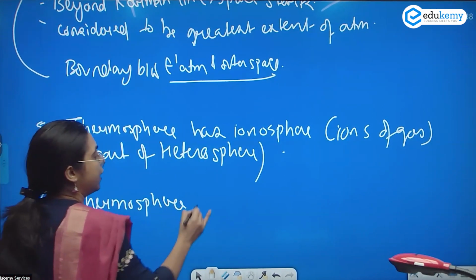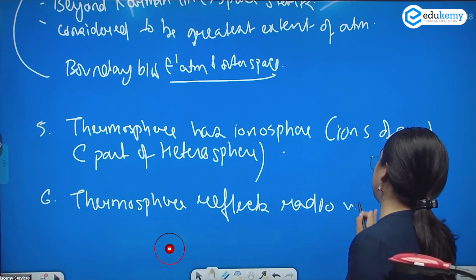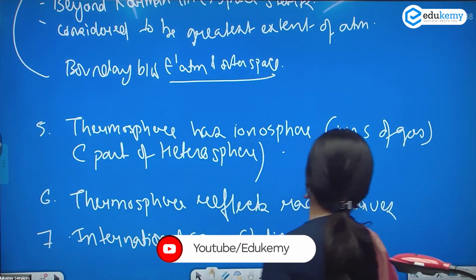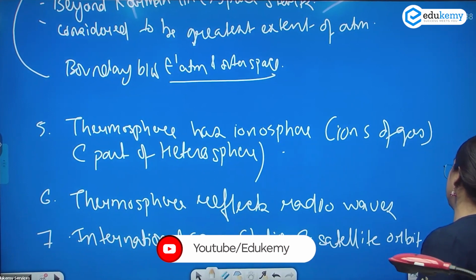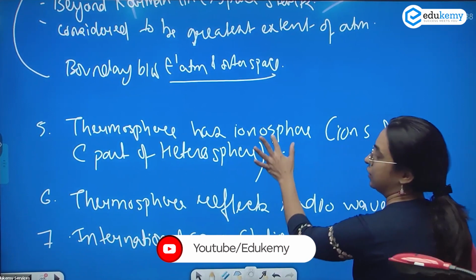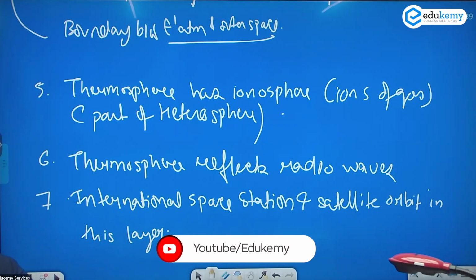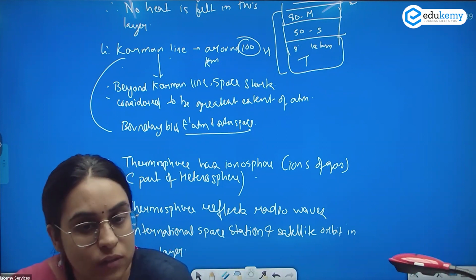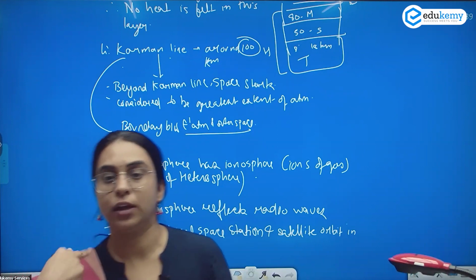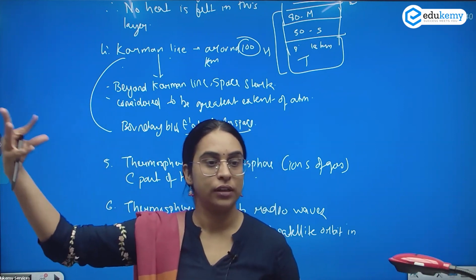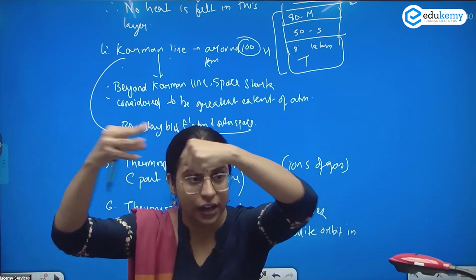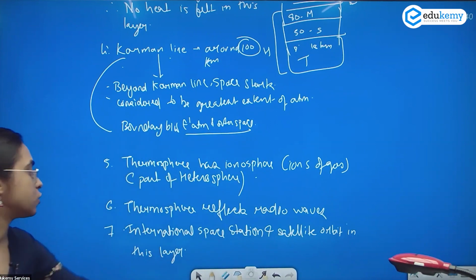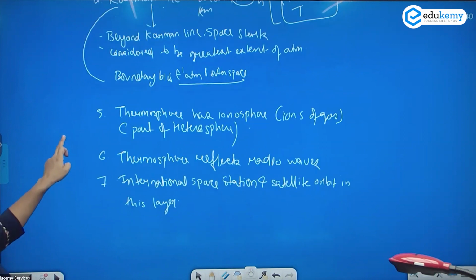The thermosphere reflects radio waves. The International Space Station and satellites orbit in this layer. One more thing you can see in the thermosphere is the auroras. Do you know what auroras are? What is happening in auroras? The solar radiation is getting in touch with the ions and the various gases, and therefore we observe auroras. So auroras are observed in this layer.